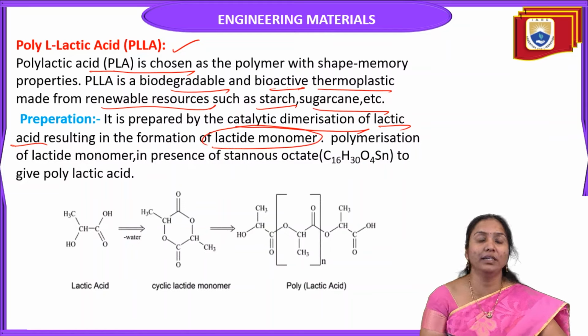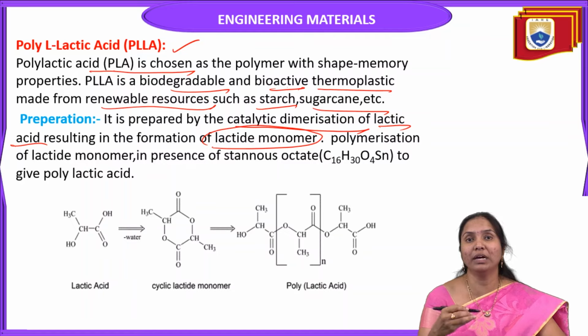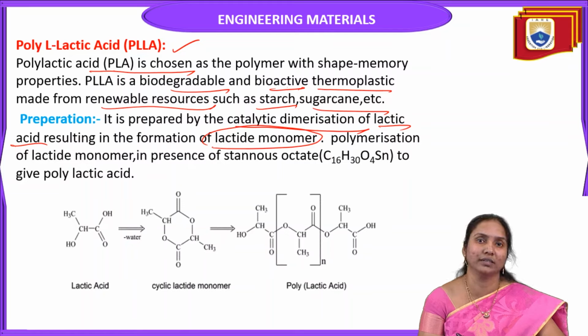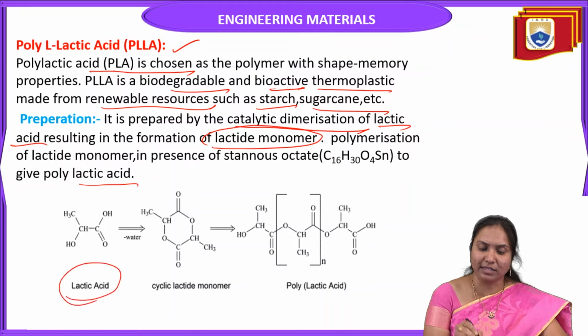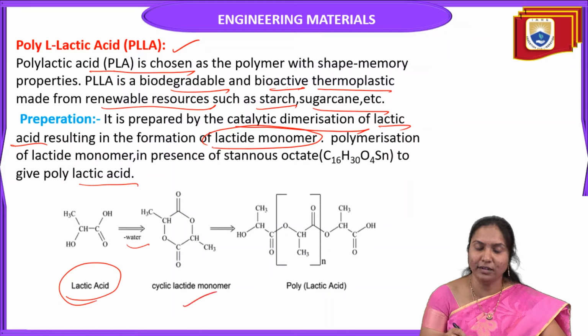Then polymerization of the lactide monomer in the presence of stannous octoate gives polylactic acid. For example, lactic acid undergoes catalytic dimerization with removal of a water molecule, giving the cyclic lactide monomer.